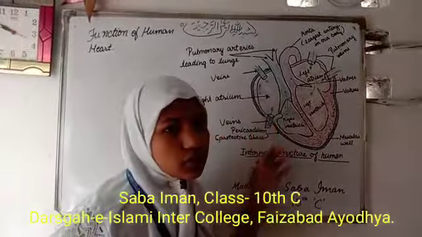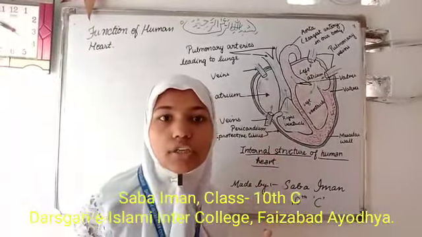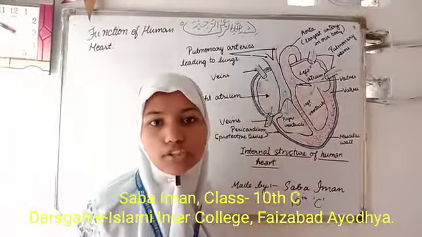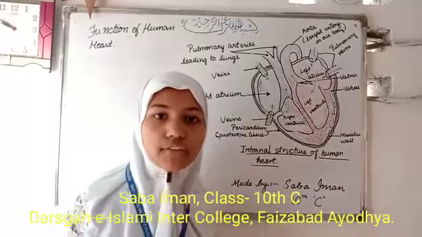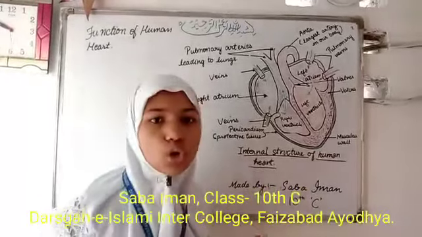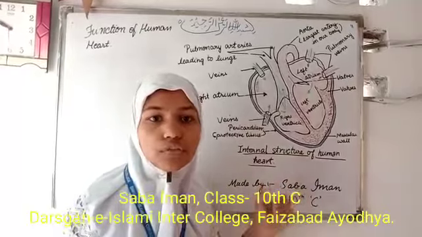At rest, the pumping rate of the human heart is about 70 times a minute. During exercise and excitement, the pumping rate of the human heart is 150 times a minute.